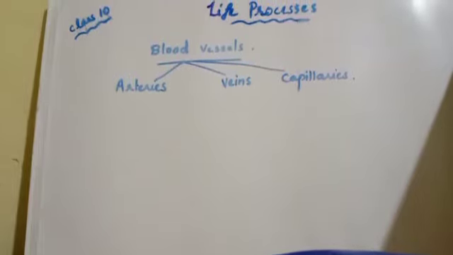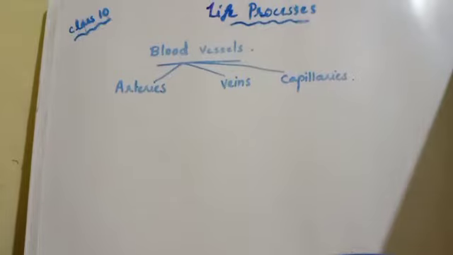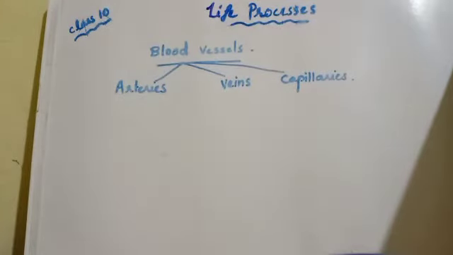Okay, basically there are three types of blood vessels. They are arteries, veins and capillaries. So what do you mean by arteries? Arteries are blood vessels which carry pure blood, you might have heard.